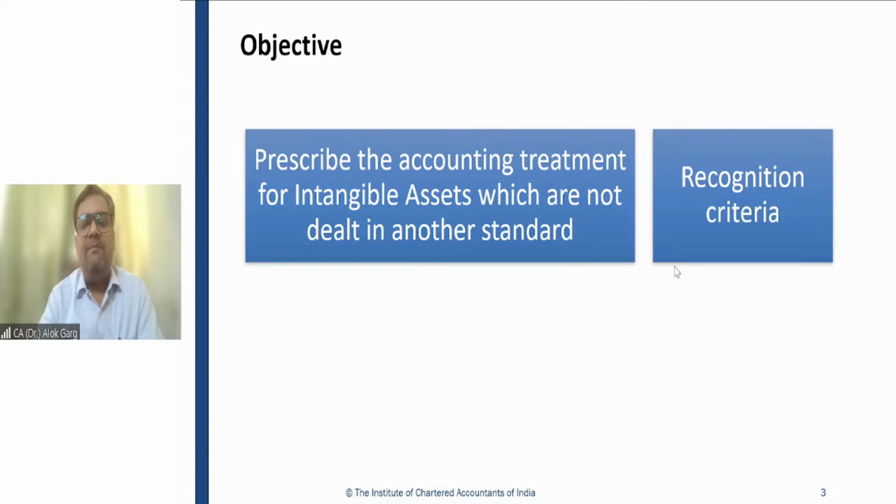Let's say the telecom companies are paying a license fee to the Department of Telecom, Government of India. When they are paying the license fee, until the time they get the license, it is not an intangible asset. It is a capital advance. But when they get the license to operate, for example, if the Department of Telecom has given a license that you can operate your telecom services in the state of Haryana, state of Gujarat, in that case they got a right to operate, and that license is an intangible asset.